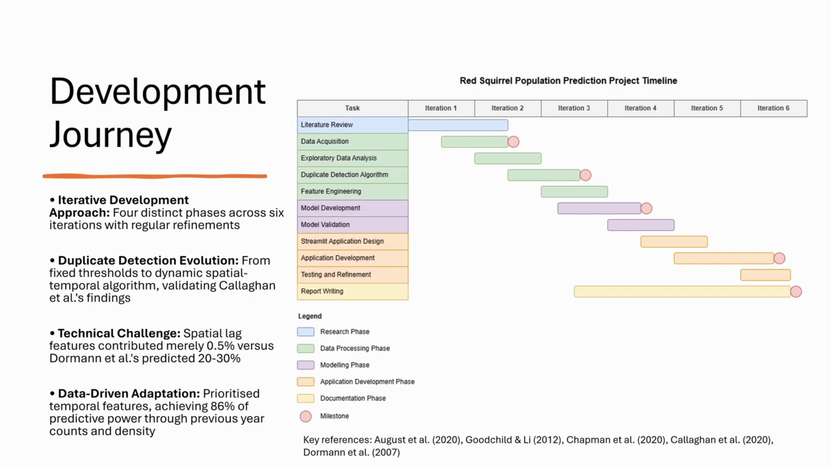By adapting and shifting focus to temporal features, which account for over 86% of the model's predictive power, the model was able to give a more accurate score. The final iteration focused on creating an accessible interface for citizen scientists, with design choices informed by user-centered design principles.